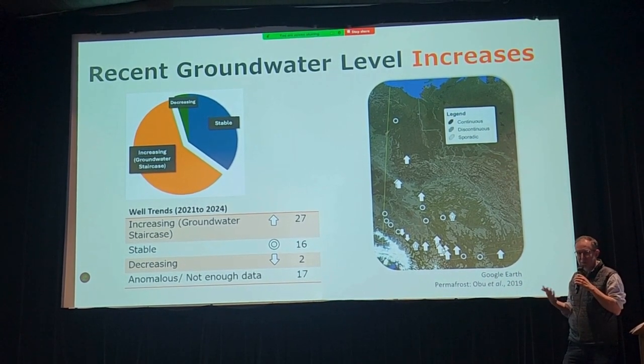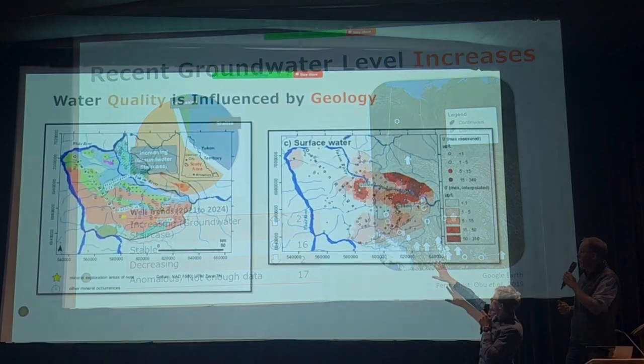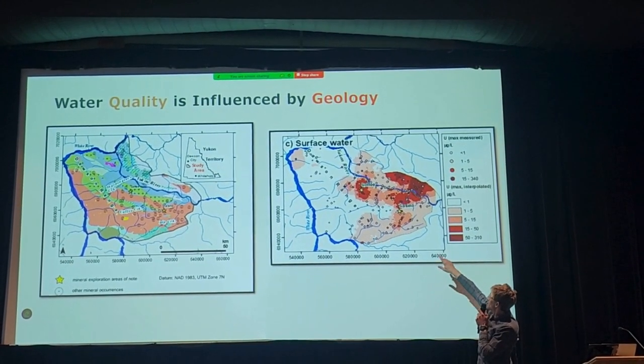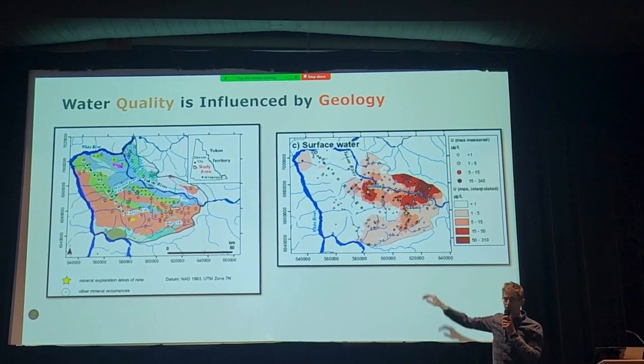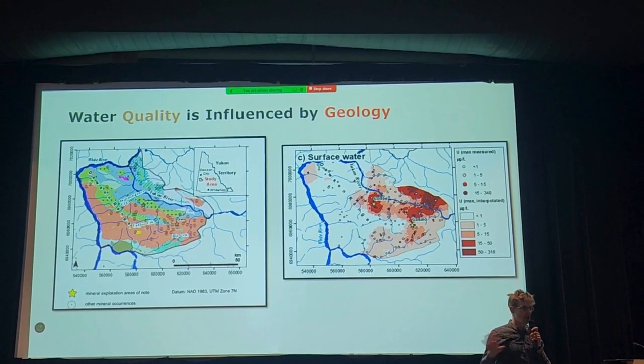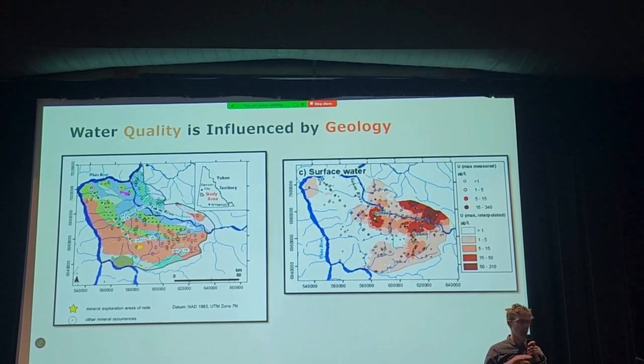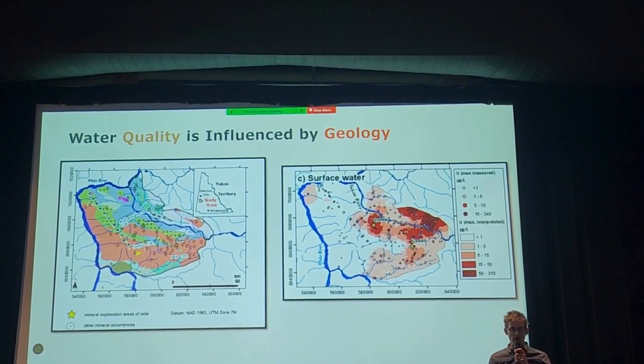And that's probably a feature of the lake level itself dropping. So Kwach'an Lake is decreased in terms of water concentrations, and so you can see there are areas where there's higher concentrations and areas where there are lower concentrations, and this is all in streams that have not been disturbed by mining or any other local significant human activity.